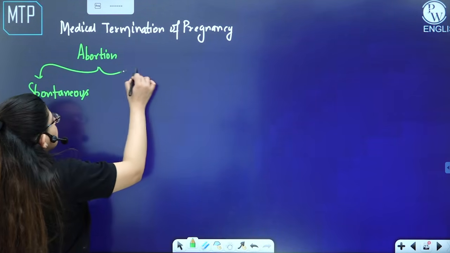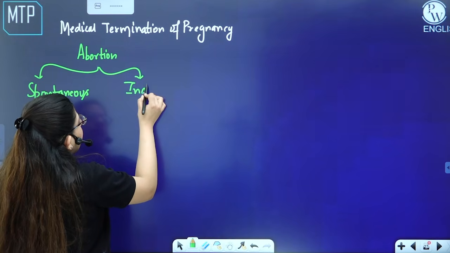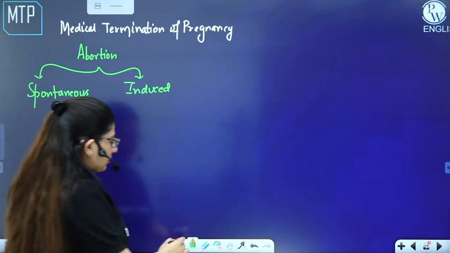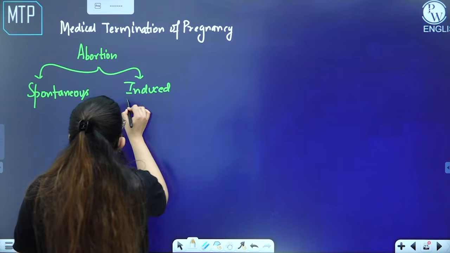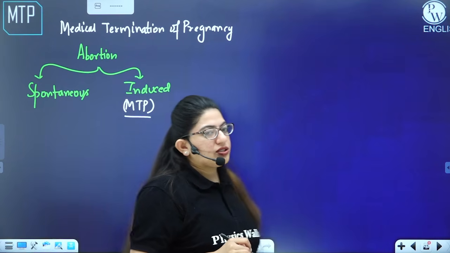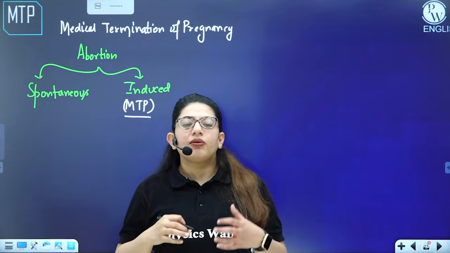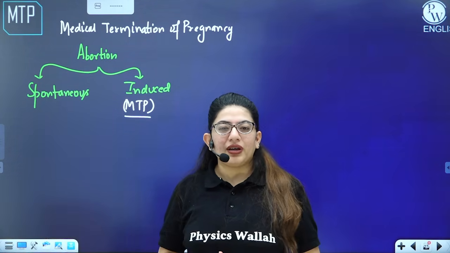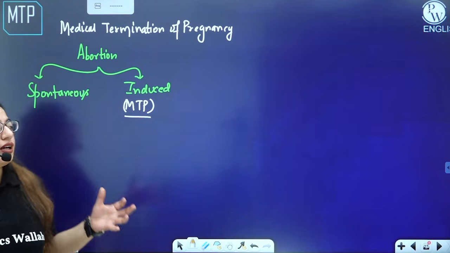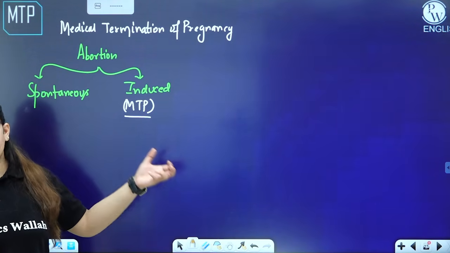And then there is induced abortion, that you deliberately do, right? So these induced abortions are known as MTPs, medical termination of pregnancy. Medical termination means that you are medically stopping the pregnancy. So what are the various methods by which you can actually abort a fetus or an embryo?